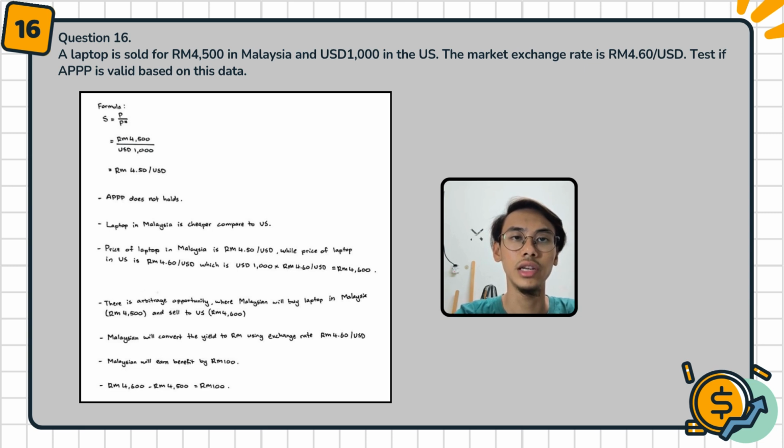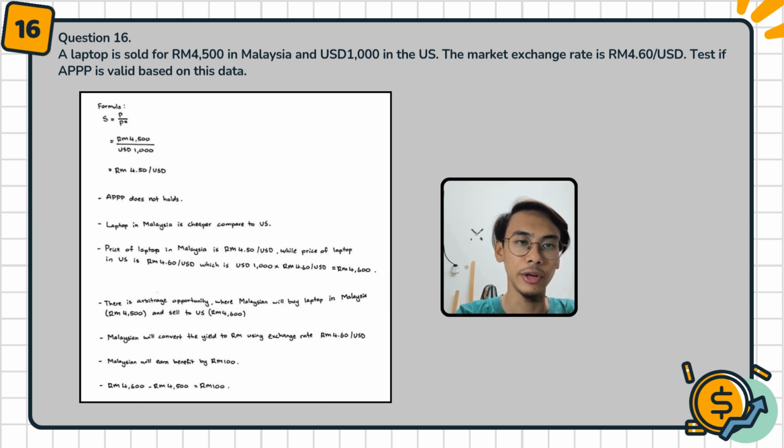The explanation is, for this case, absolute purchasing power parity does not hold. The laptop in Malaysia is cheaper compared to the US. The price of the laptop in Malaysia is RM4.50 per US dollar, while the price of the laptop in the US is US$1,000 times RM4.60 per US dollar. We get the value RM4,600.